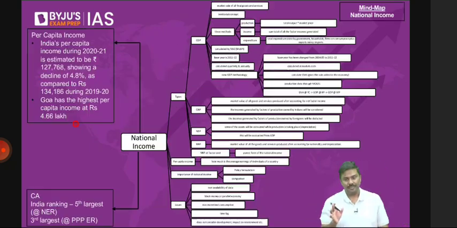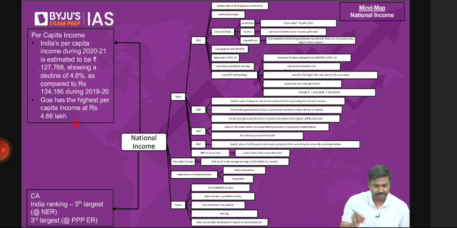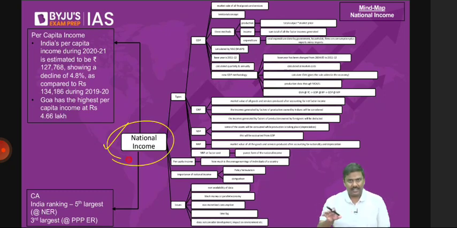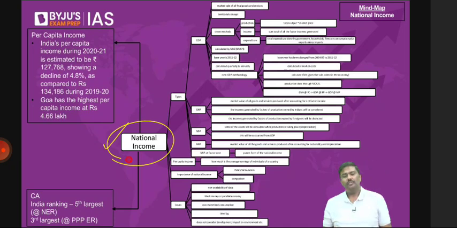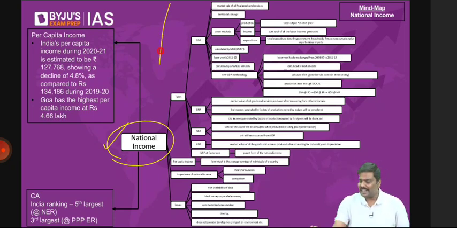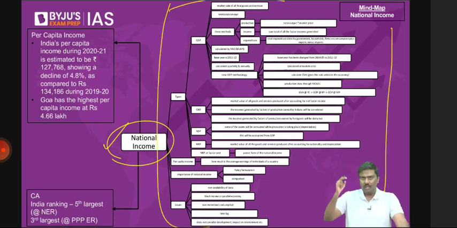Don't worry. This is a mind map that I've prepared for national income. What I've done is, I've tried to put all the relevant information, static plus dynamic, in the same picture. If you see the right side of the picture, all static information. What is national income? What is the GDP? How many types of national incomes are there?